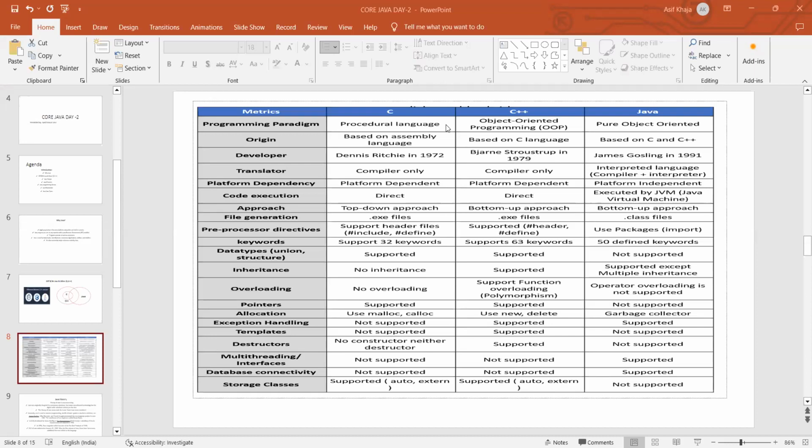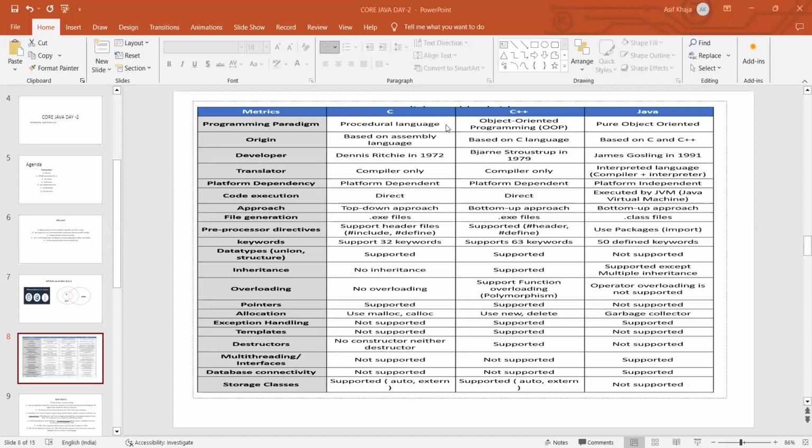And what is the translator these languages are using? C is using a compiler only. C++ is also using a compiler, but Java is using both a compiler and an interpreter. And platform dependency: definitely C and C++ are platform dependent, but Java is platform independent.